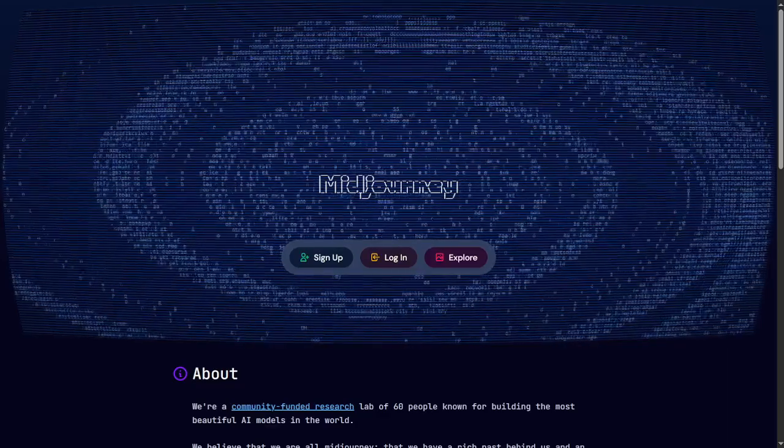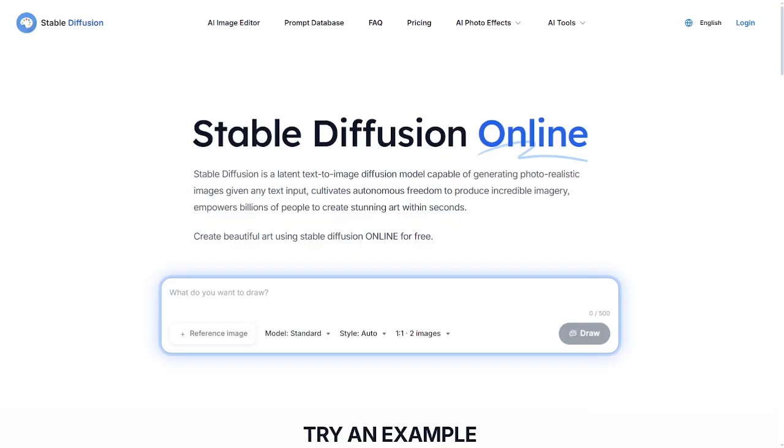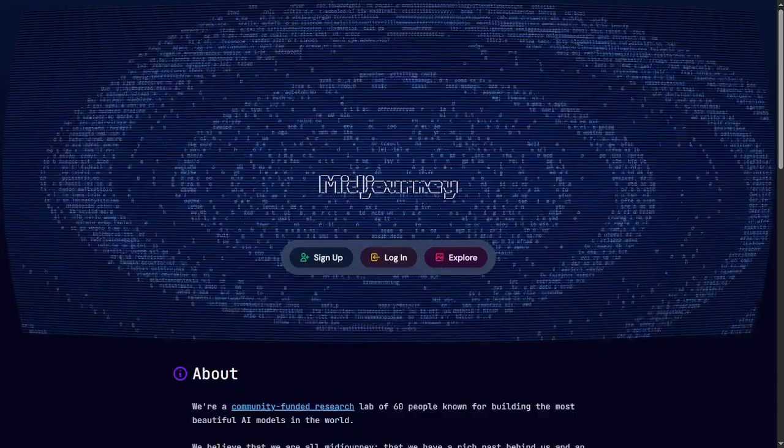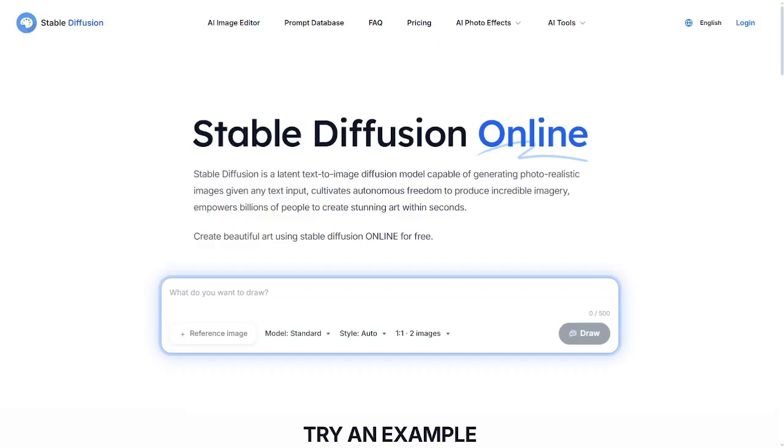If you want the easiest path to beautiful output, MidJourney shines. If you want the strongest licensing control and the freedom to own your workflow end-to-end, Stable Diffusion offers unmatched flexibility. Both tools are powerful. The choice depends on whether convenience or control matters more to your creative process.